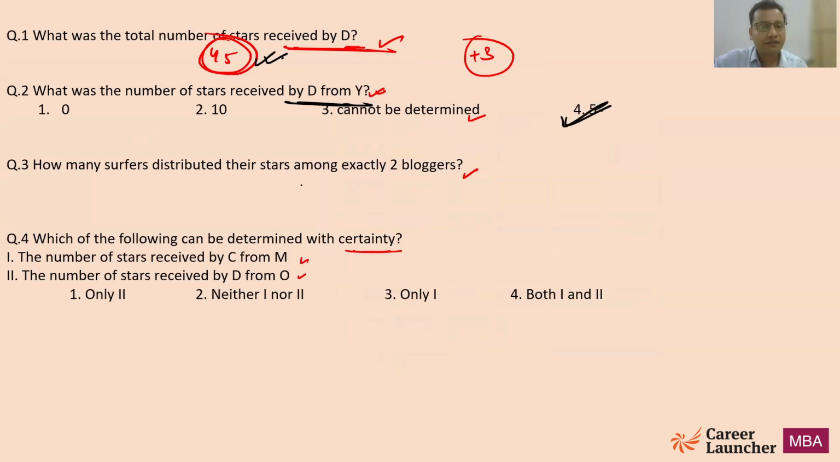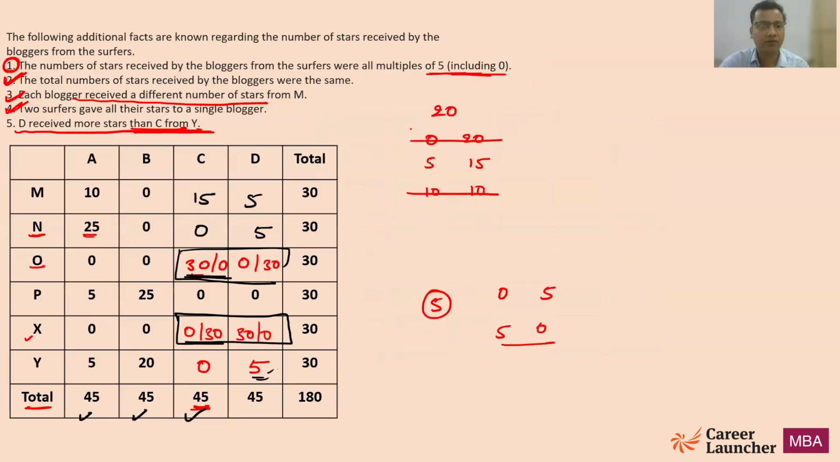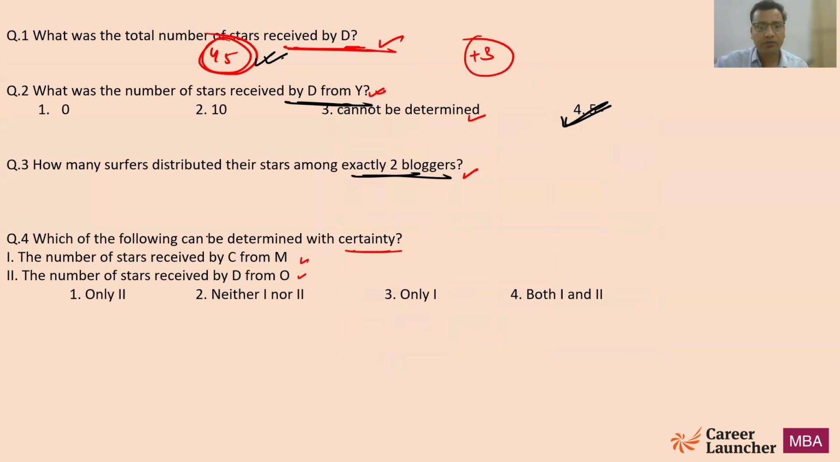Now, how many bloggers distributed their stars among exactly 2 bloggers? Now look at this. No, M has distributed to 3, so this is not the answer. N is 1. O is not our case. Yes, P is the second person who has distributed to 2 persons. X is not our case. So there are only 2 persons who have distributed their stars to only 2 bloggers, right?